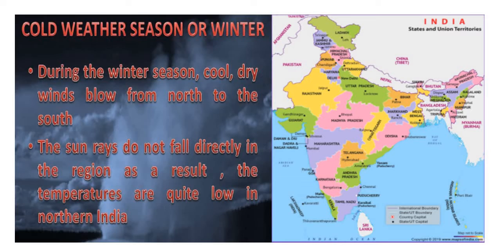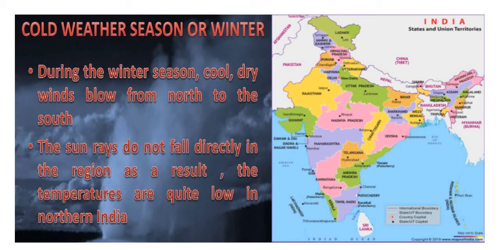Why is this happening? Because India lies in the northern hemisphere, and when it is winter in the northern hemisphere, it means that in the southern hemisphere on the Tropic of Capricorn, sun rays are falling directly, and in the northern hemisphere the sun rays are slanting on the Tropic of Cancer.